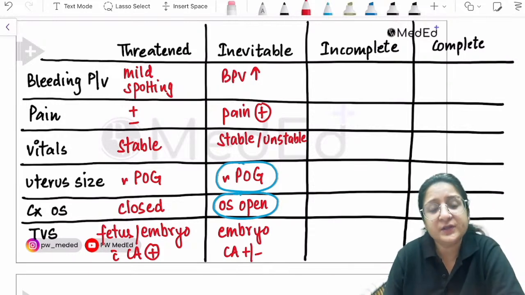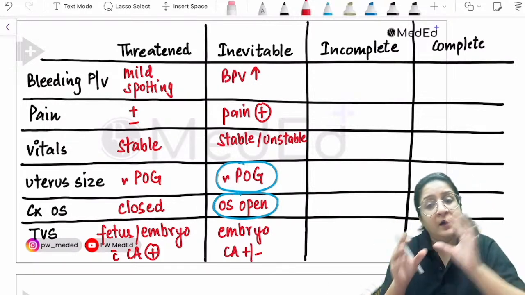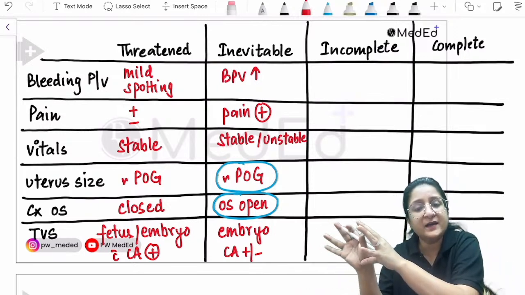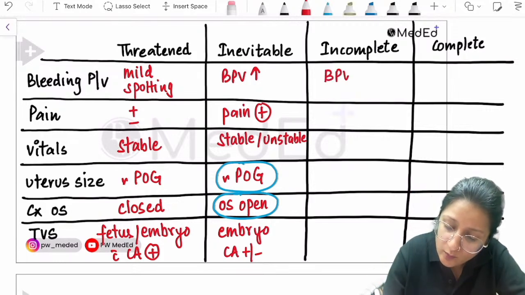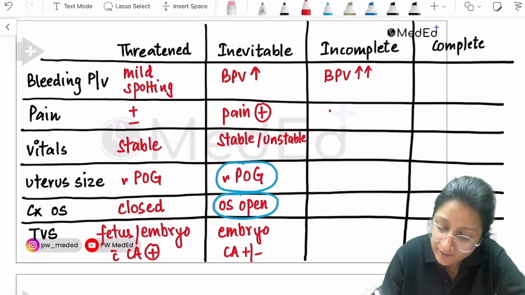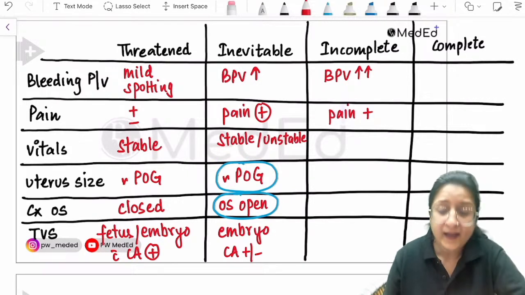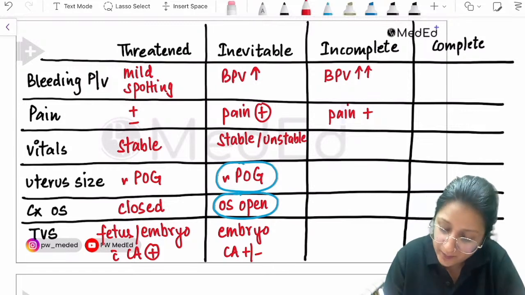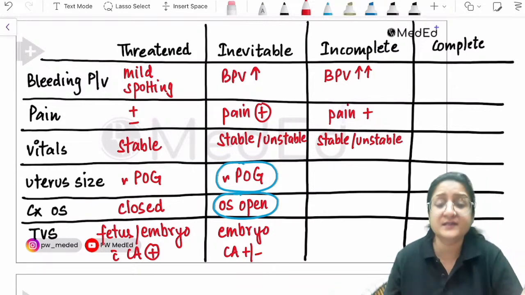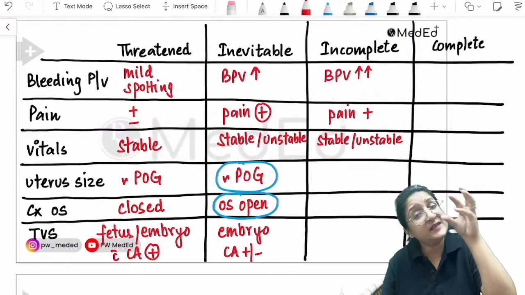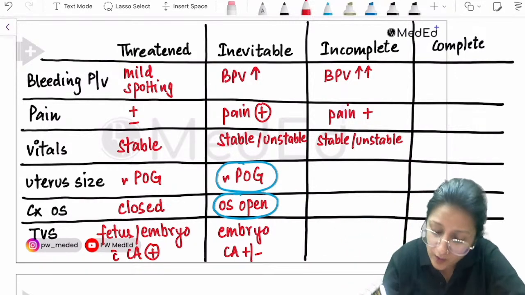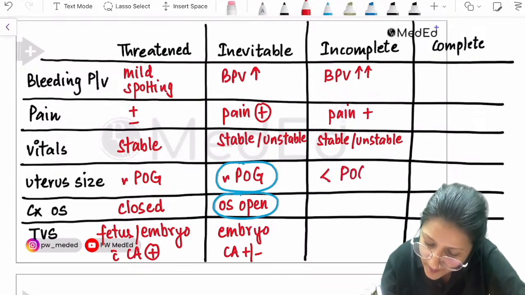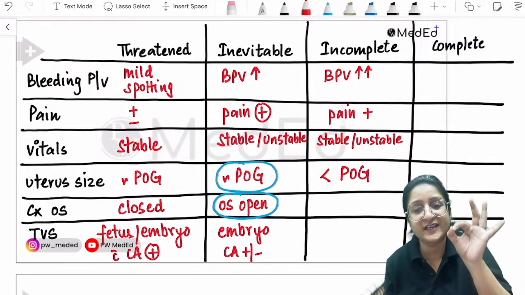What about incomplete abortion? It means some products got expelled, some are still left inside. That is incomplete. So history of bleeding will be more, pain will also be there, and vitals stable or unstable depending upon how much blood she has lost. But what about the buzzwords? If it's incomplete, some products got expelled, so the size of the uterus is going to be less than the period of gestation.